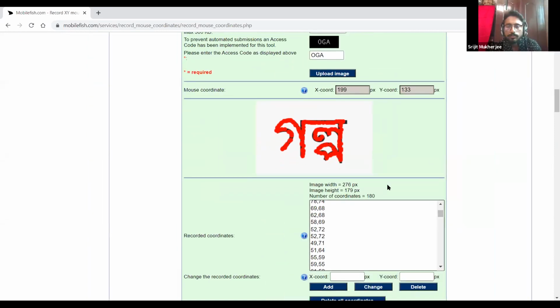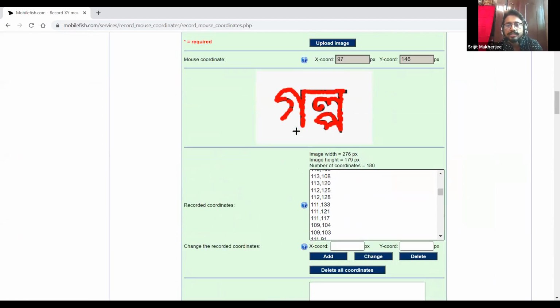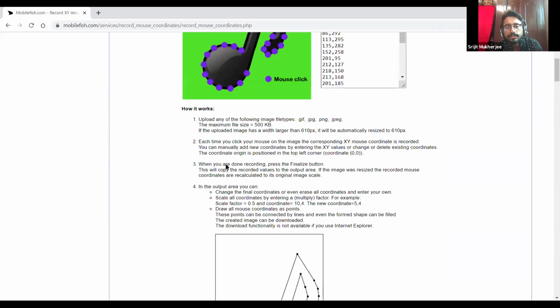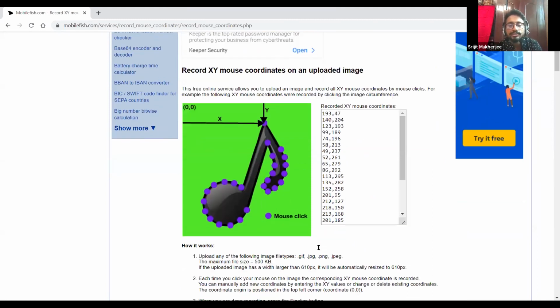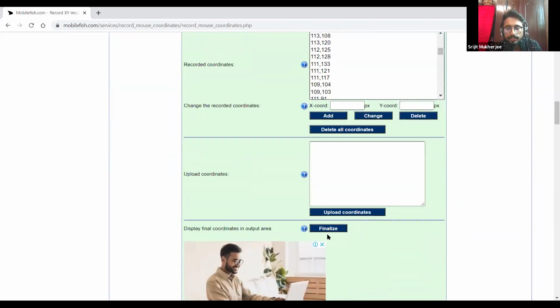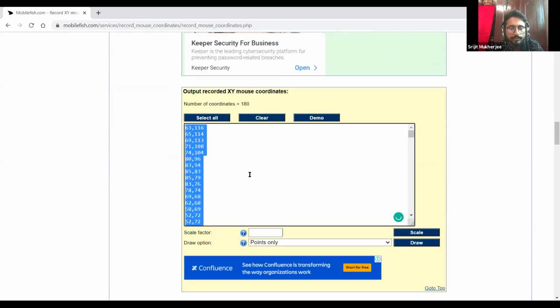One thing I will tell you is that we must see how this data is calculated. It's 0, 0 here, and here is x and here is y. When you're doing that, you need y to be upward, but here y is downward. We will see in the diagram what is really happening. Here we will upload all the coordinates and finalize. For finalizing this, I will just copy this into the data I have.